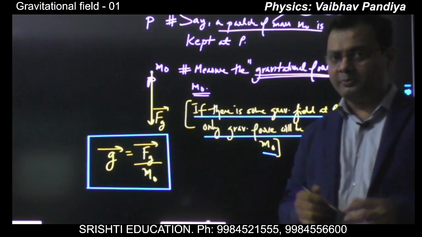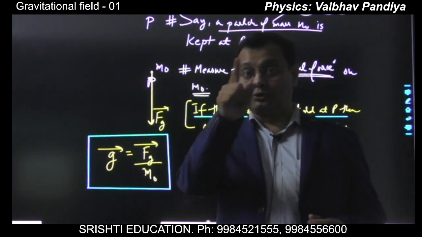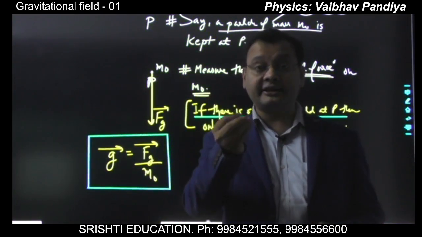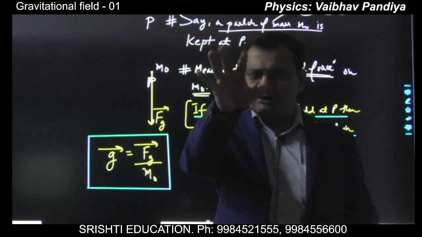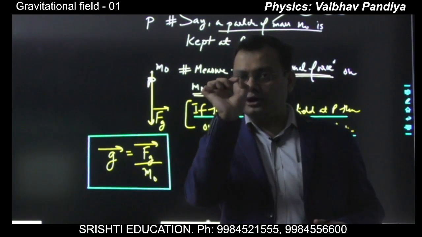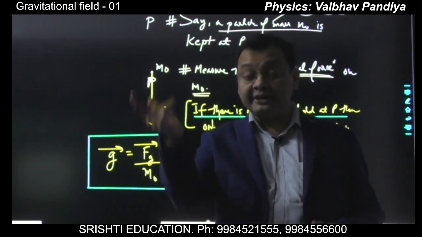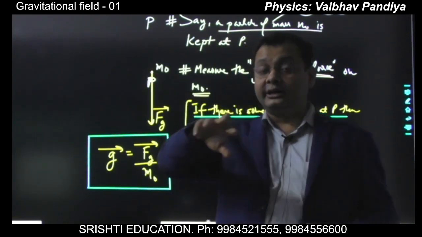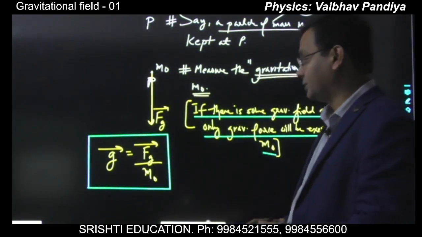So suppose in your room, right in front of your nose, if you have to find what is the gravitational field at this particular point, bring a particle of mass m naught, keep the particle m naught at this point, measure the gravitational force on m naught, and then divide this gravitational force by m naught.